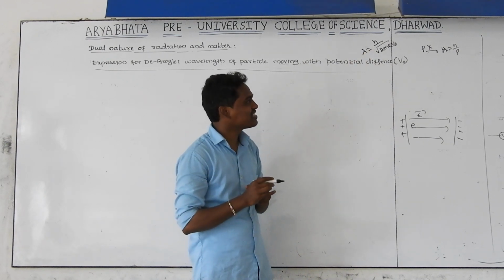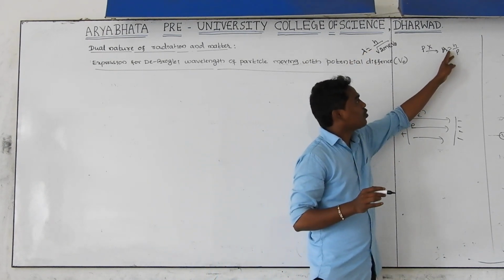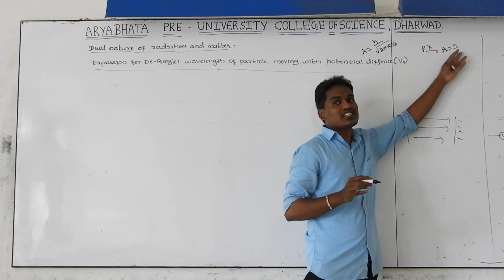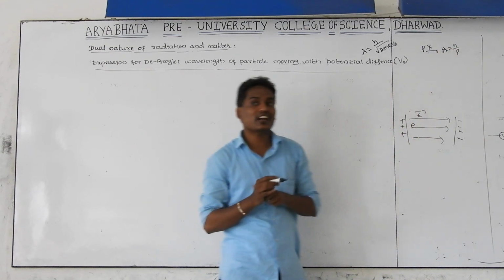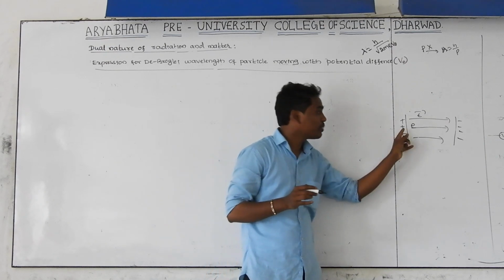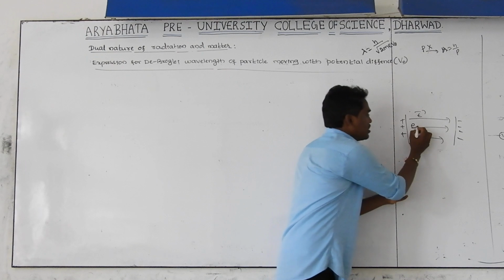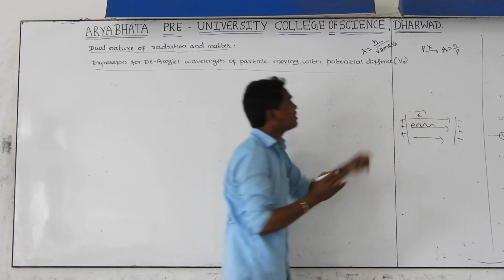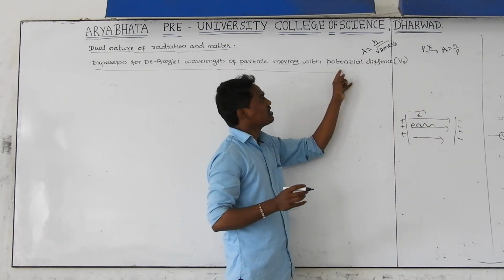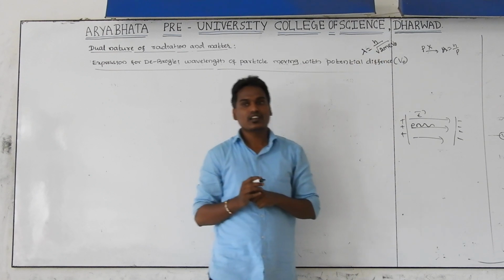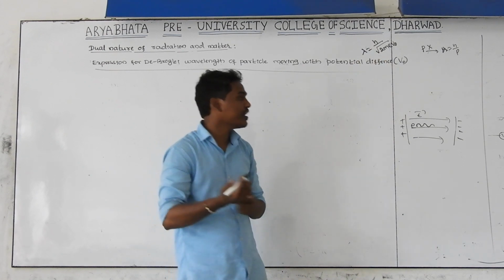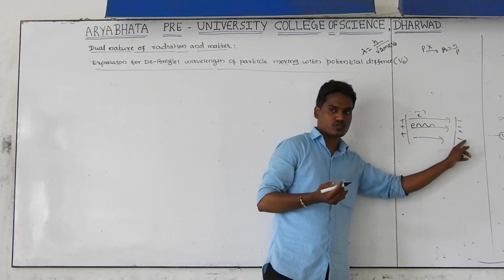What is the difference here? For a photon, lambda is equal to h by p because it is chargeless. But for an electron, whenever it is moving with the potential difference between any two points, its wavelength can be calculated by using this formula. And this is the derivation for the particle which has a charge and is moving in presence of potential difference.